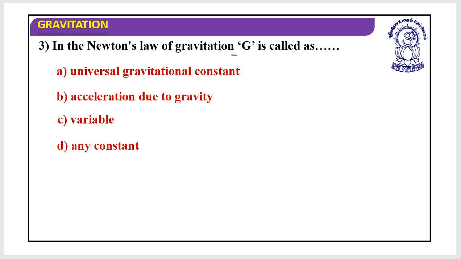In Newton's law of gravitation, G is called the universal gravitational constant. Acceleration due to gravity? No, that's small g. Variable? No, it's a constant. Any constant? No, it is not any constant. It's a universal gravitational constant. So is it clear up till now?